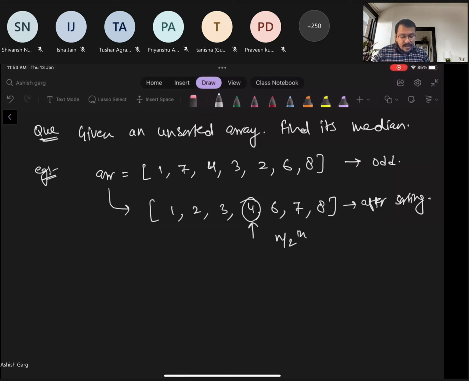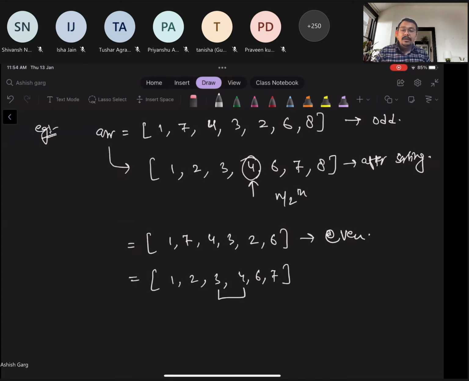But if the array is even, for example 1 7 4 3 2 and 6, then after sorting it will become 1 2 3 4 6 7. Then the average, or the mean, of the two middle elements is the median, that is 3 plus 4 by 2. In integer it will be 3, in float it will be 3.5. This is our median. Now we have to find this median of a given unsorted array.